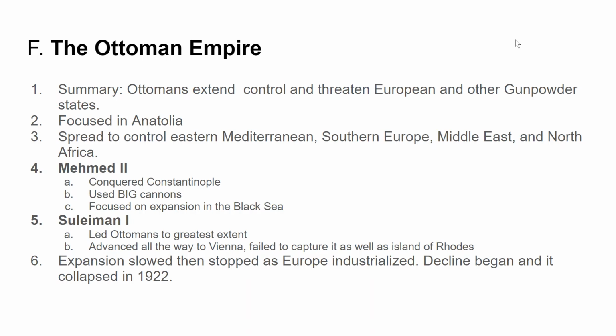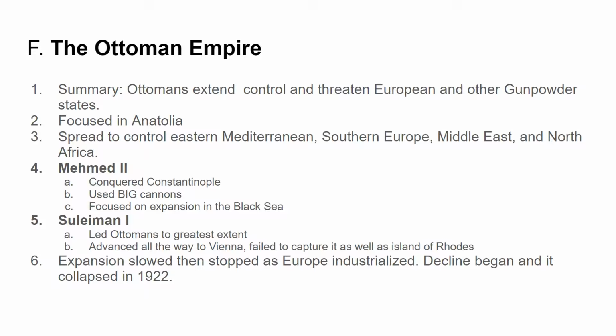So, there we are. We're there already. So they spread the control to the Eastern Mediterranean, Southern Europe, Middle East, and North Africa. Mehmed II is the Ottoman ruler who finally conquers Constantinople with these massive cannons. I don't want you to be distracted from your notes, but if you pause the notes and Google pictures of the cannons they used to conquer Constantinople, they're very, very cool. They were the biggest, most powerful cannons at the time, and they were able to expand into the Black Sea area.